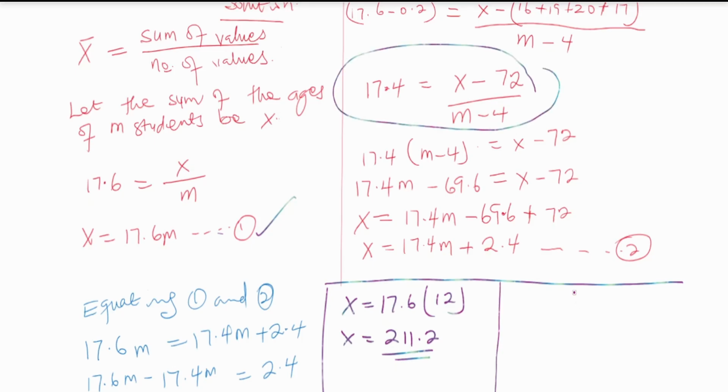We are just checking. So X is 211.2 minus 72 over M, which is 12, minus 4. So 12 minus 4 is 8. Or I can still put the whole thing here, 12 minus 4, and work that with the calculator to see if that will give me 17.4. Then we know that our answer is correct. Let's see.